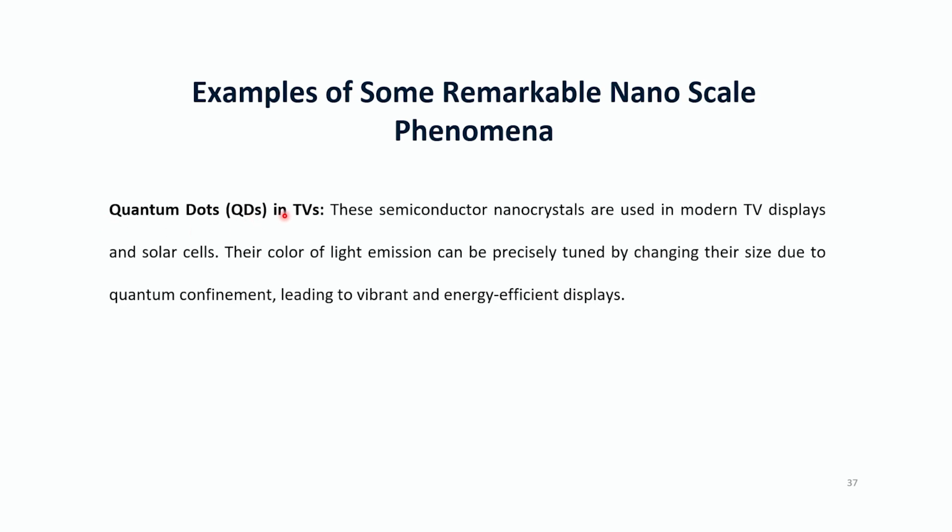So QDs that are used in TVs. These semiconductor nanocrystals that are used in modern TV displays and solar cells are quantum dots. Their color of light emission can be precisely tuned by changing their size due to quantum confinement, leading to vibrant and energy efficient displays. As I've already told you about quantum dots, the quantum confinement effects that they undergo mean the color of light they emit can be precisely tuned just by changing their size and shape, which leads to vibrant and energy efficient displays.